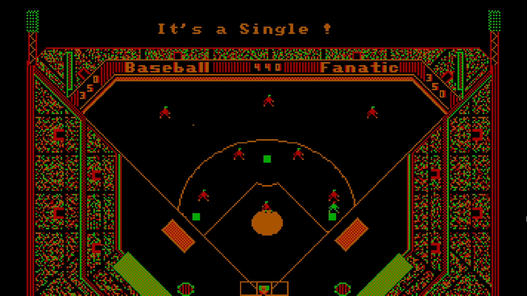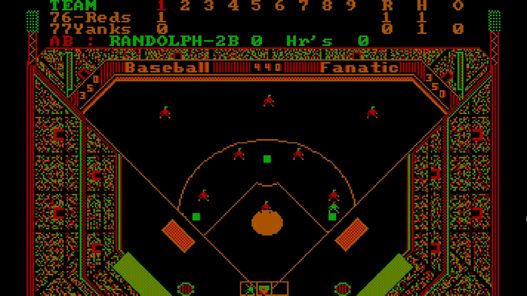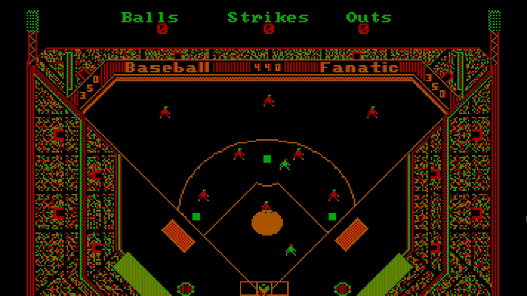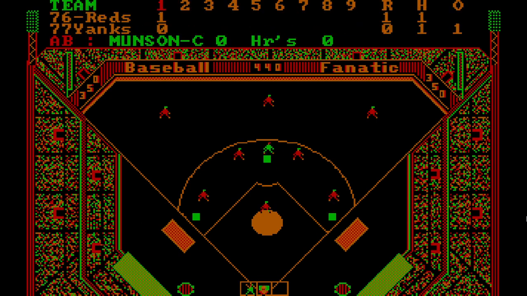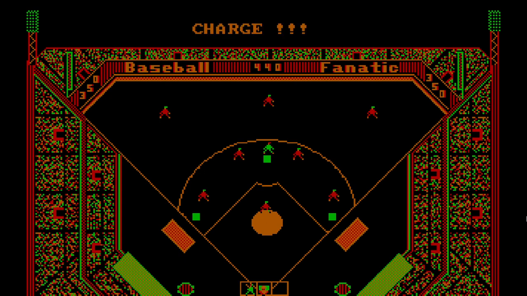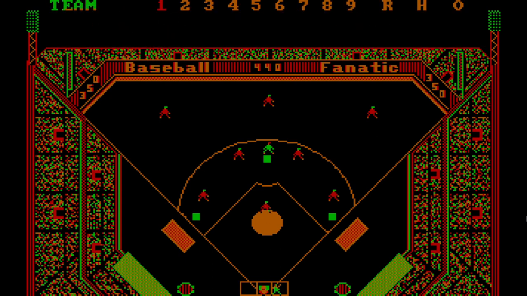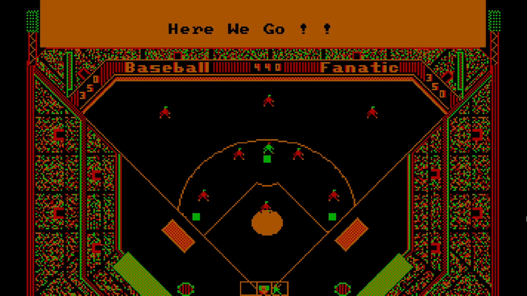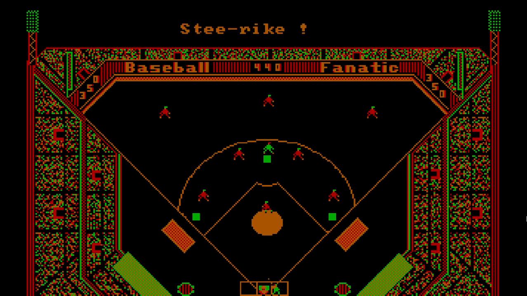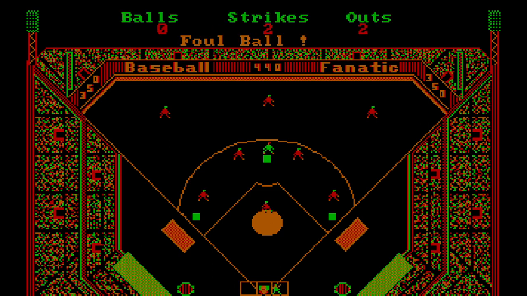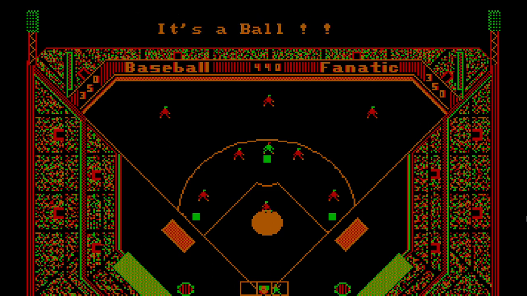I'll be honest with you, I quickly lost interest in this game. I don't know if it was the realism, if it was the graphics, if it was a combination of everything. I just could not really get into this. I'm sure at that time I had Micro League. I was probably messing with Pure Stat and Full Count.